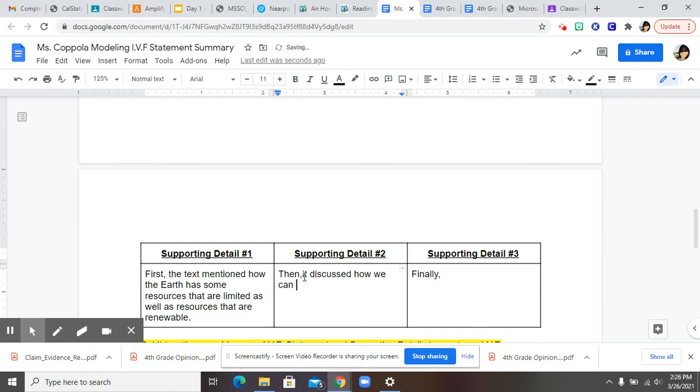And it discussed how we can replace renewable and how we can conserve limited resources.